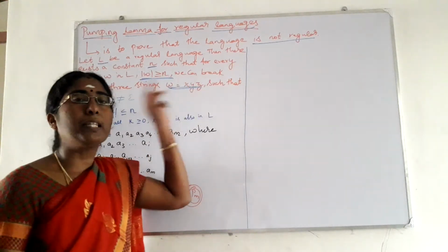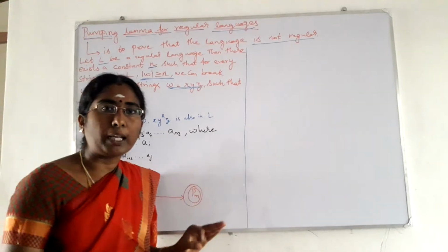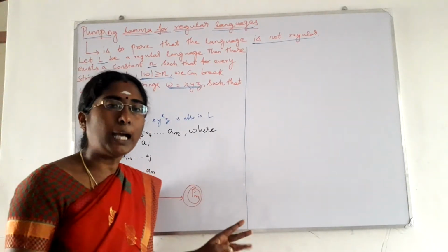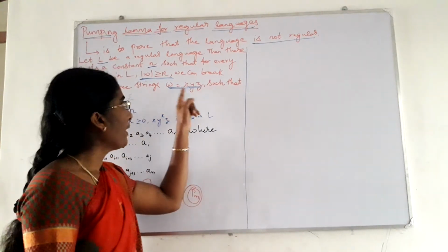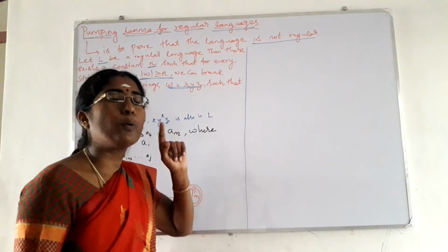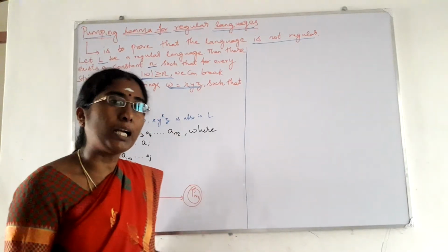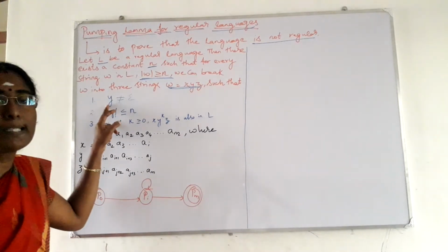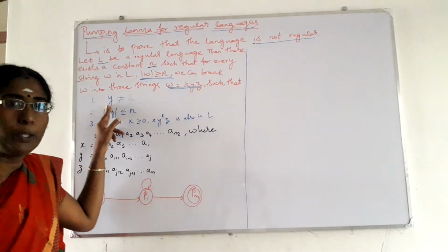And we can break the given string W into 3 strings, that is X, Y and Z. W is divided into X, Y, Z based on 3 conditions. First, we have to assign some symbols to Y. Y should not be equal to epsilon.